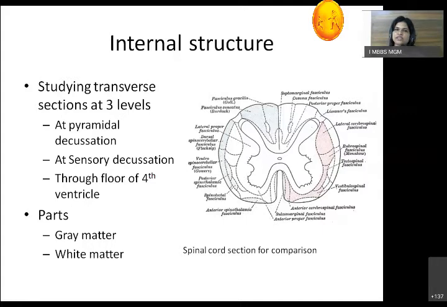The third section is in the floor of the fourth ventricle, the open part of the medulla. There are numerous changes at different levels, and through these changes we will learn how the medulla works, and how the tracts from the spinal cord move towards the brain. It also has 2 parts, same as the spinal cord: gray matter and white matter.